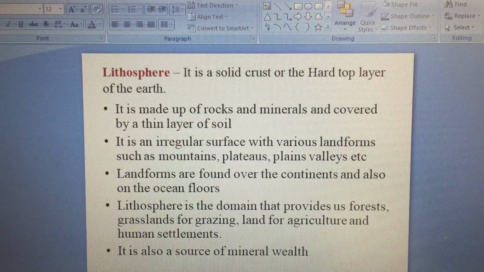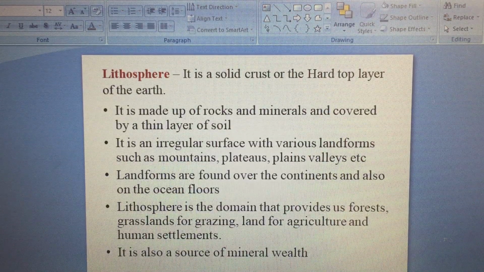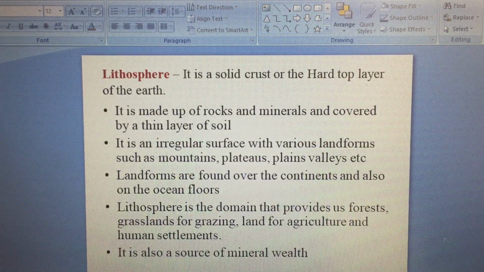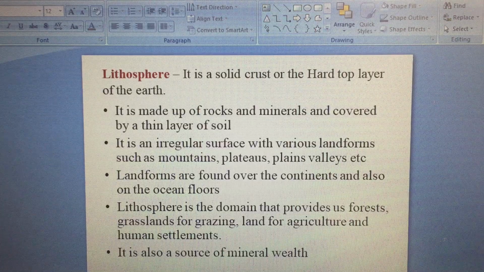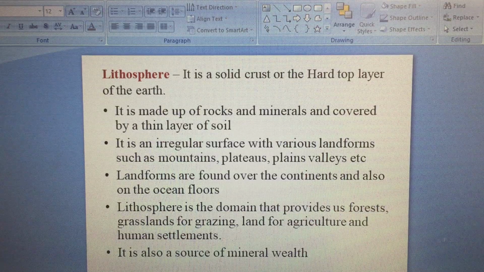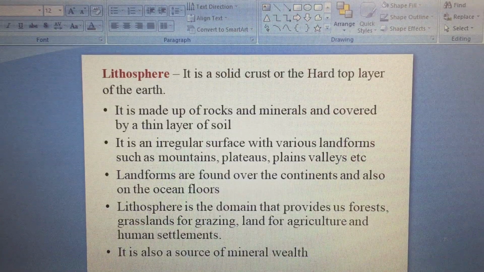You must have studied in grade 6 that there are three types of landforms: mountains, plateaus, and plains. In detail, you studied about them. So, all these are part of lithosphere only, right? So, where exactly do we find landforms? Landforms are found over continents. We have 7 continents. They are all landforms only, lithosphere, and ocean floors.